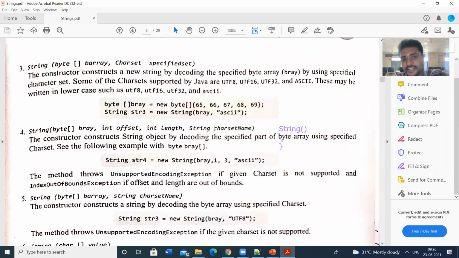We can specify the character set also. So string with a binary array, comma, character set. The available character sets are ASCII, UTF-8, UTF-16, and UTF-32. We know the ASCII format. Generally UTF-8 and UTF-16 are also followed. Based upon the capacity of the processor, we can use these UTF versions.